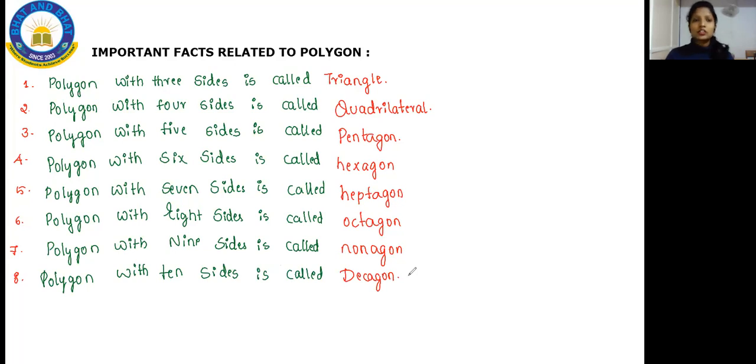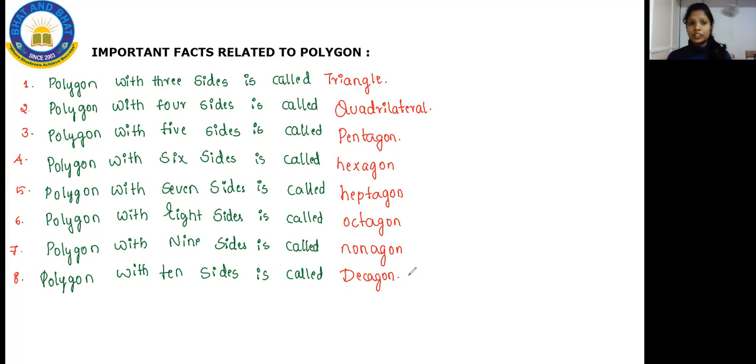Okay. So students, these are the important facts related to polygon. Suppose you are going to draw a diagram which is having 3 sides. Whenever you are drawing a diagram with 3 sides, we are going to call that a triangle. If you draw a diagram consisting of 4 sides, we are going to call that a quadrilateral.